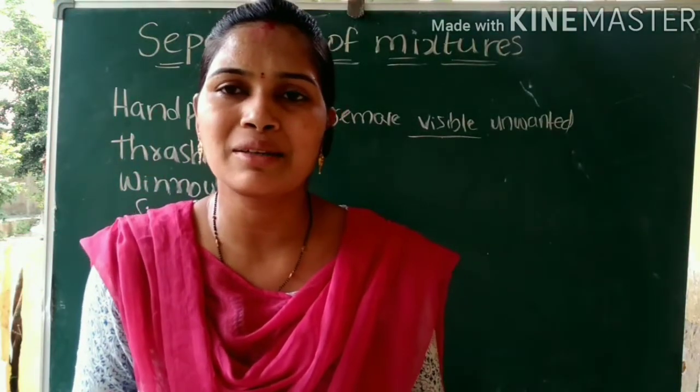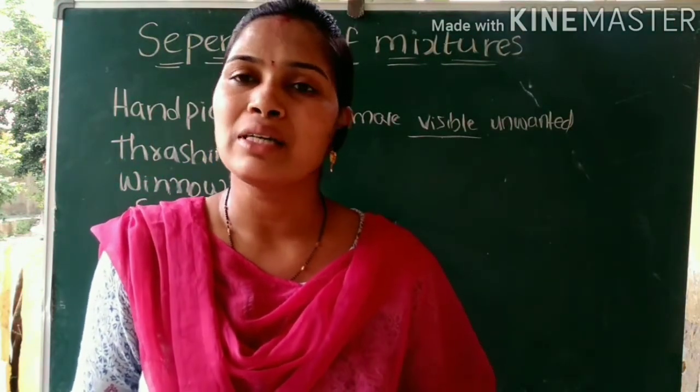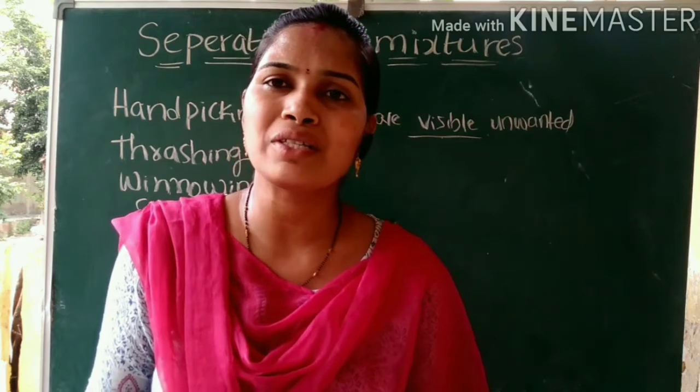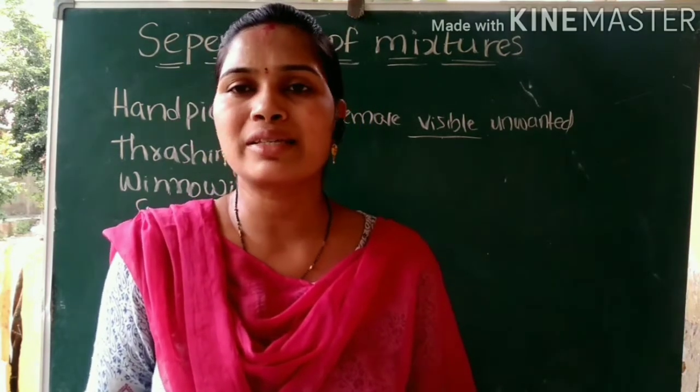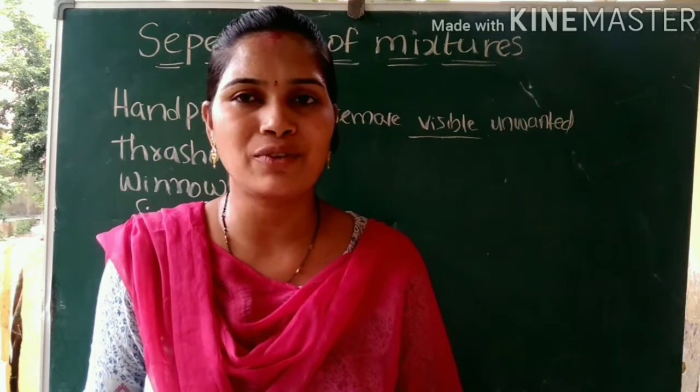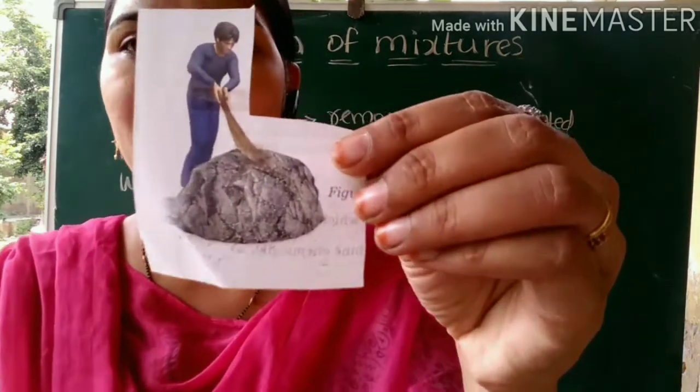So thrashing is a separation method in which a stack of harvested crop is hit against a slab of rock. Then the separation of the grains takes place. So this is the thrashing method. You can see some food grains down there.